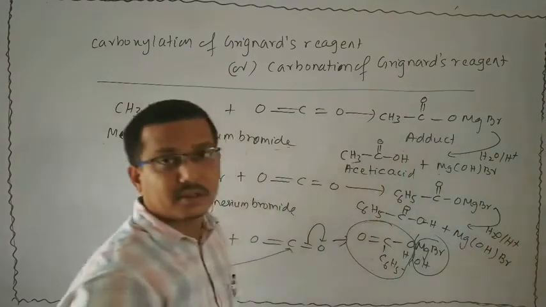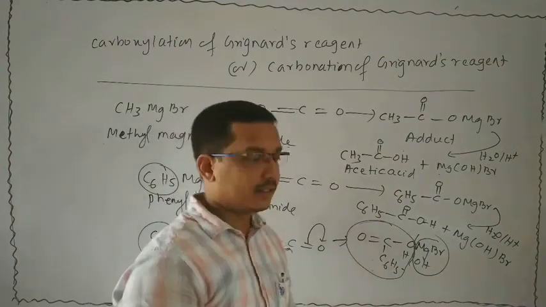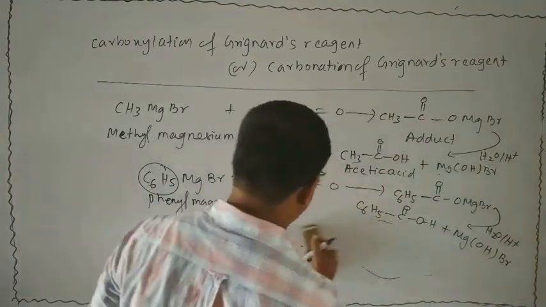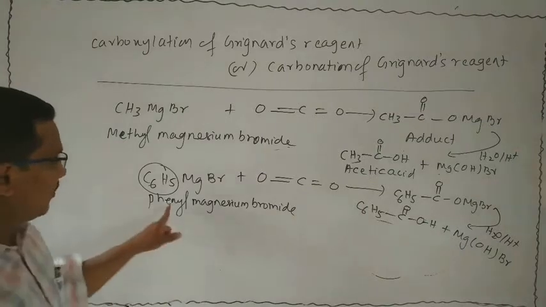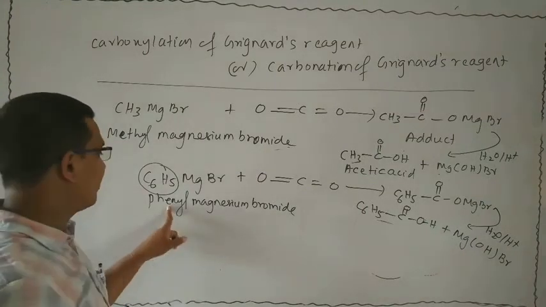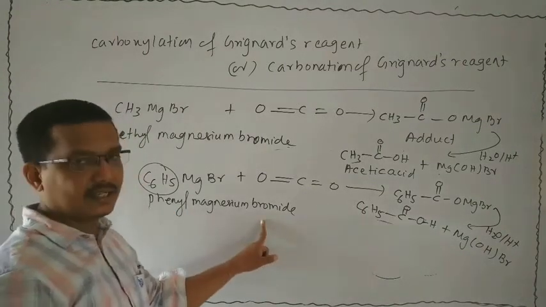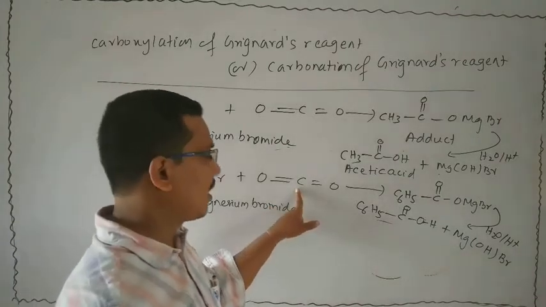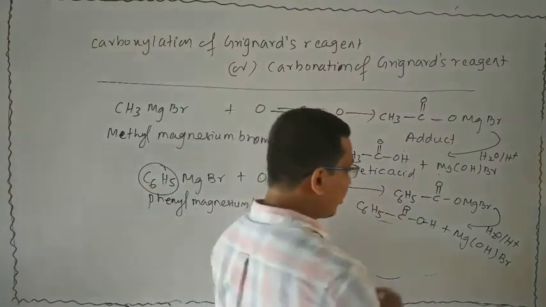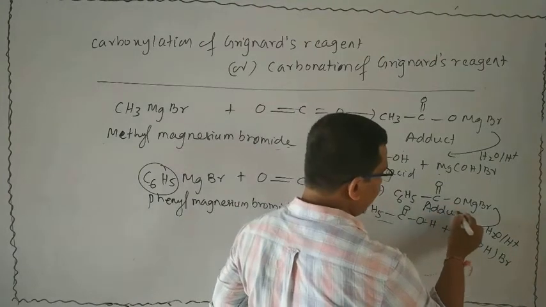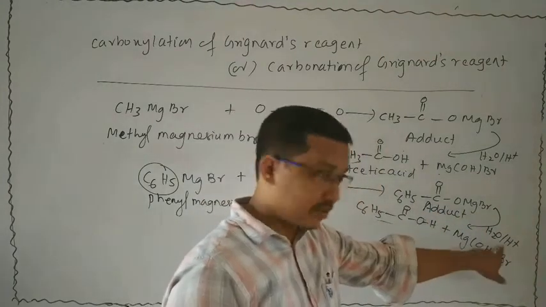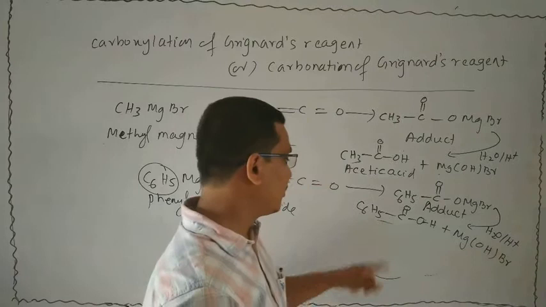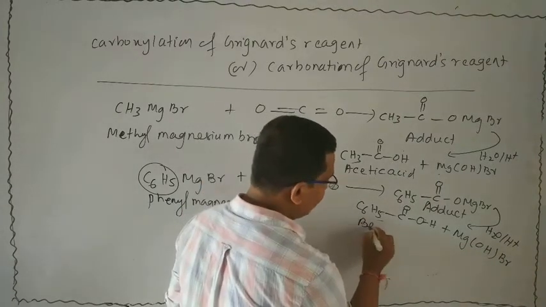MgOH Br. Then what will be the statement for this reaction? When phenyl magnesium bromide is subjected to reaction with carbon dioxide, then an adduct is formed, which on acid hydrolysis gives benzoic acid.